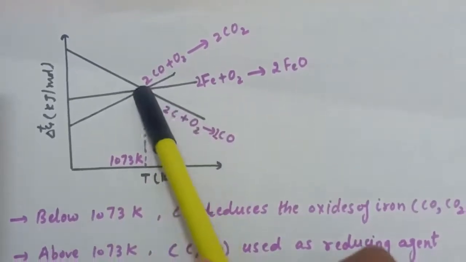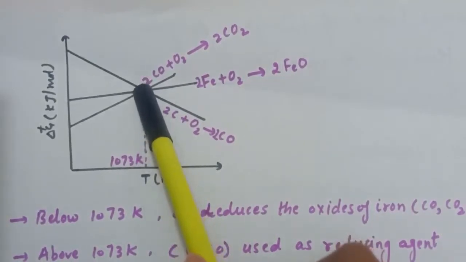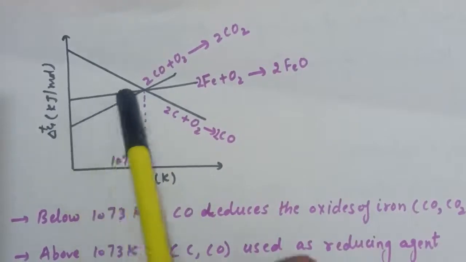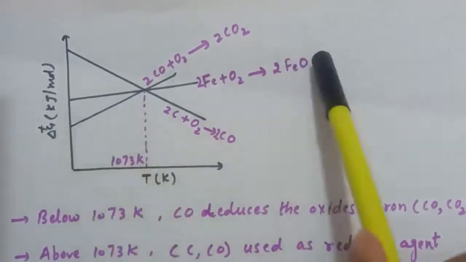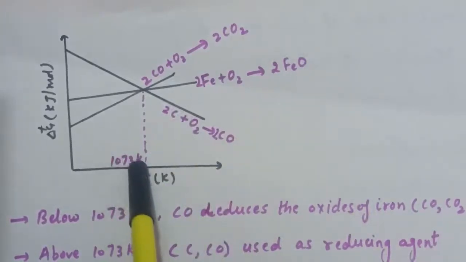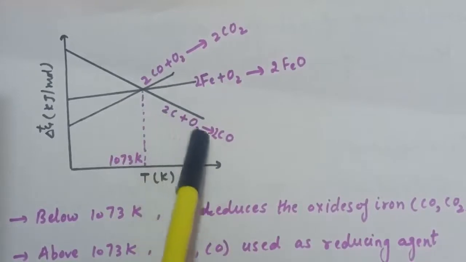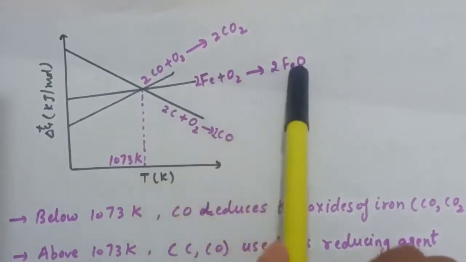Now from this Ellingham diagram we can see that below 1073 Kelvin, this can be used as a reducing agent for the reduction of iron oxide to iron, and above 1073 Kelvin, we can use this line, that is, we can use this reducing agent for the reduction of iron oxide to iron.